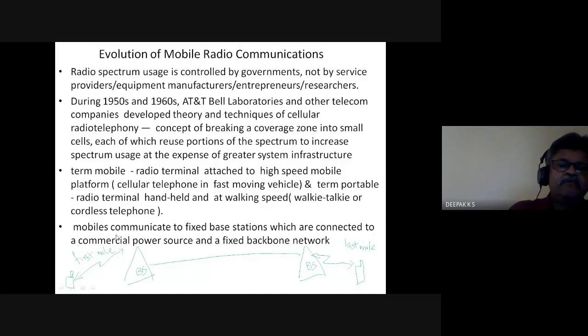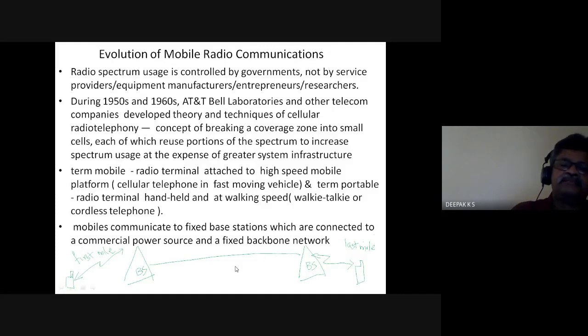And basically, mobiles communicate to a fixed base station. So you have a mobile, you communicate to your base station. This has a power source, which is also limited. This also has a power source, which is also limited. And these are connected maybe by a fixed backbone network which was already in place. Our PSTN was already in place.